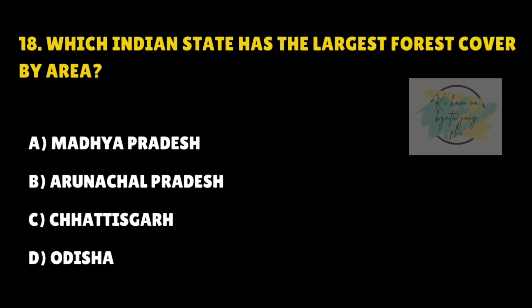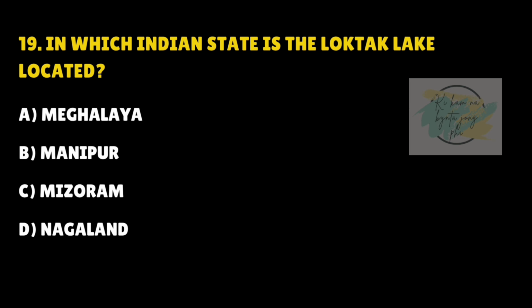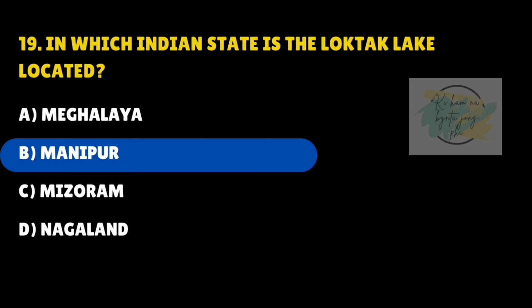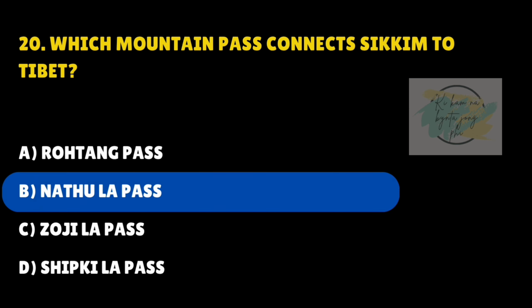Which Indian state has the largest forest cover by area? Answer is A. Madhya Pradesh. In which Indian state is the Loktak Lake located? Answer is B. Manipur. Which mountain pass connects Sikkim to Tibet? Answer is B. Nathula Pass.